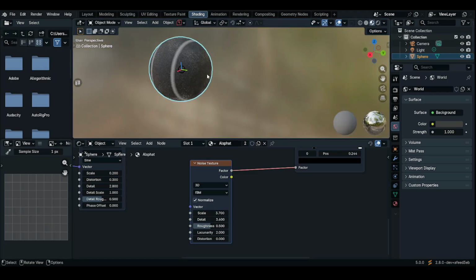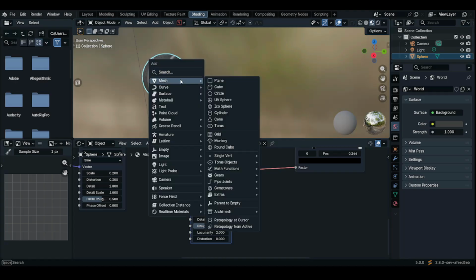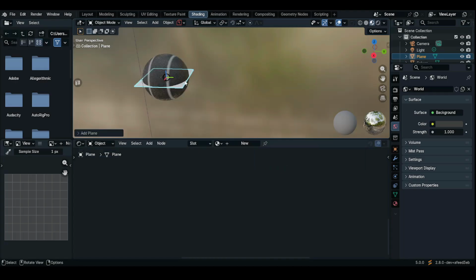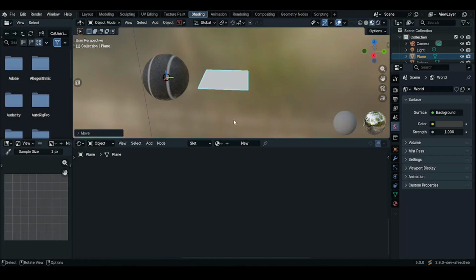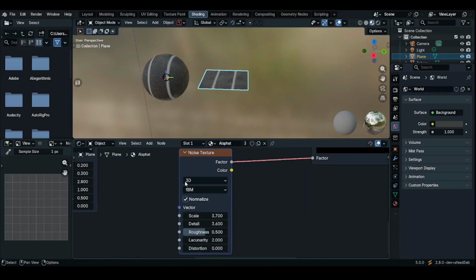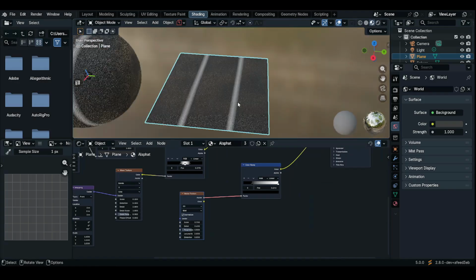Let me add in a plane and see how this texture will look on a flat surface. So Shift A, mesh, and then a plane. Press G, Y, and move it aside. Use the asphalt material we just created and then click on it. Yes. Beautiful.